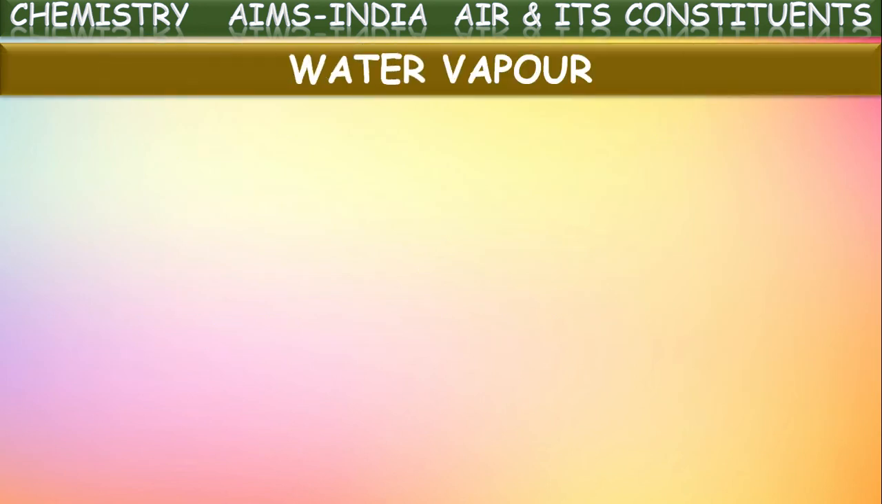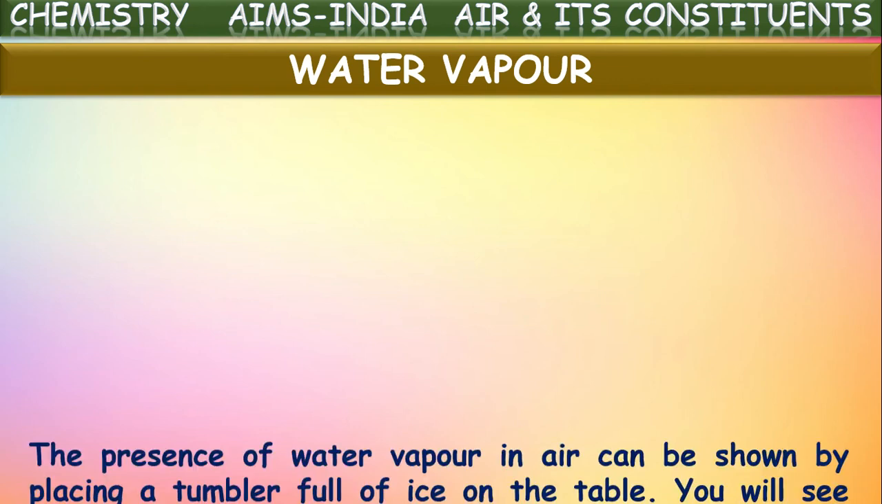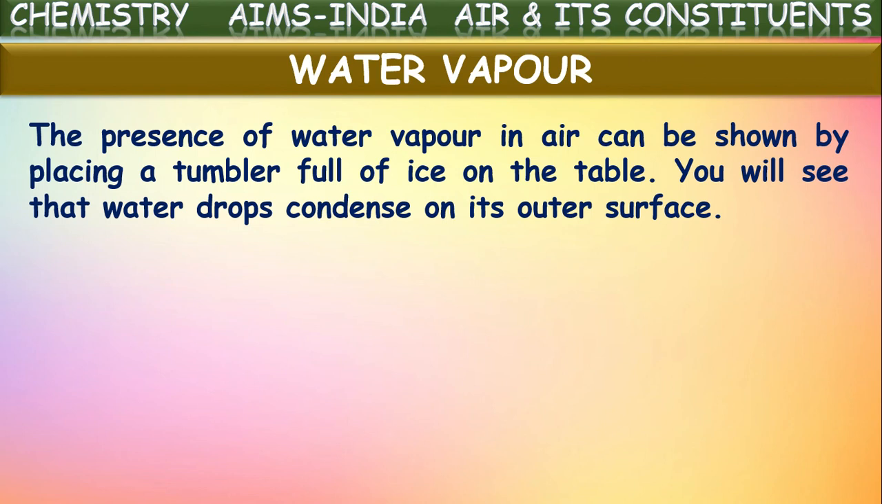Next, water vapor. Another component or constituent of atmospheric air is water vapor. The presence of water vapor in air can be shown by placing a tumbler full of ice on the table. You will see water drops condense on its outer surface, isn't it? This experiment you have seen in earlier classes also. If you keep ice cubes in a glass outside on the table, after a few minutes if you observe, there will be some droplets of water on the surface of this glass, isn't it?